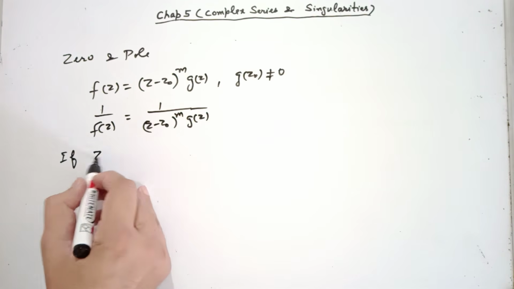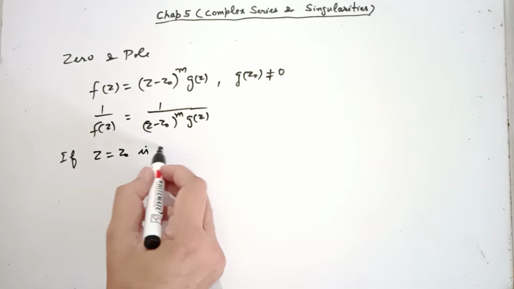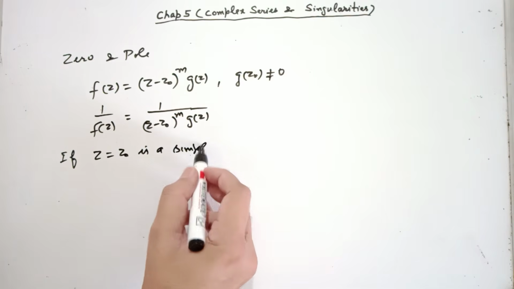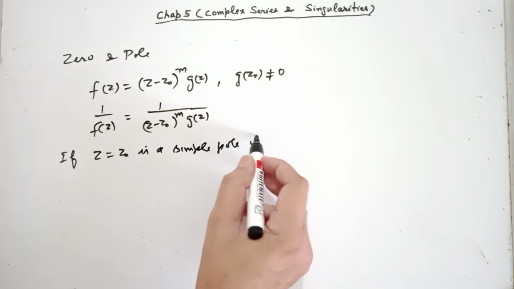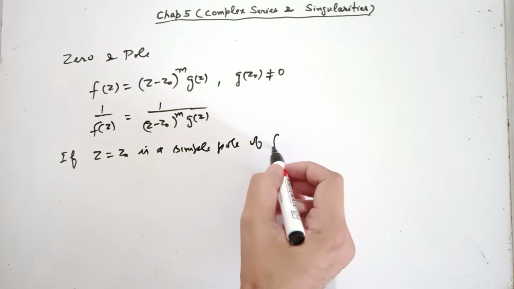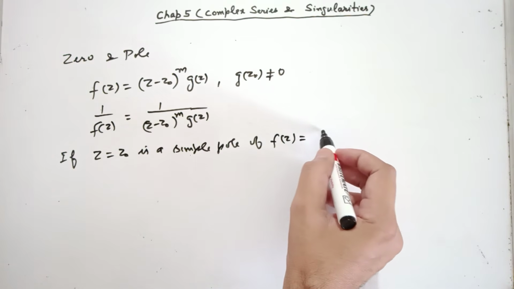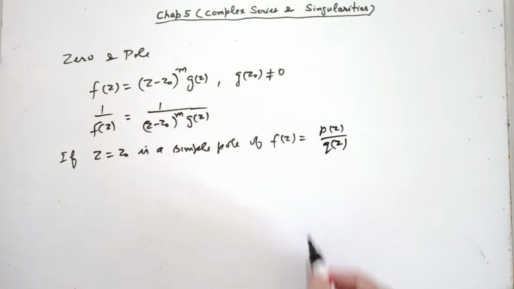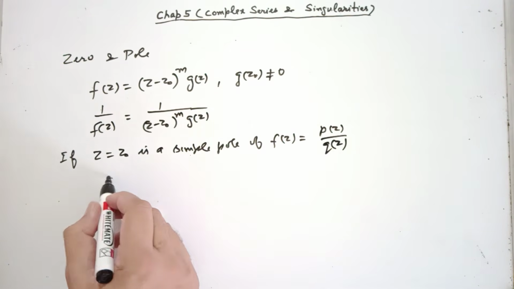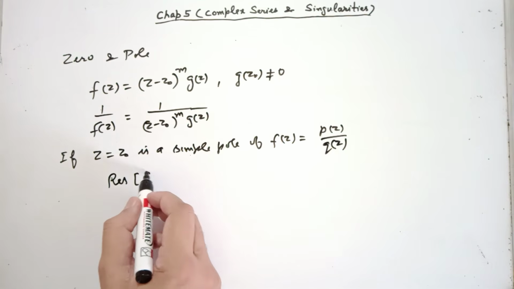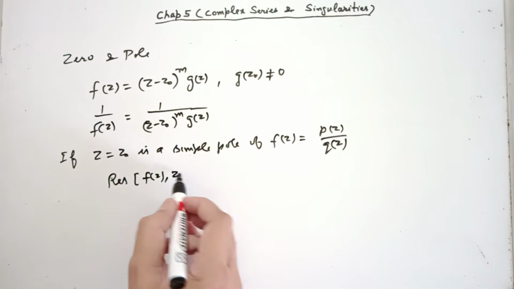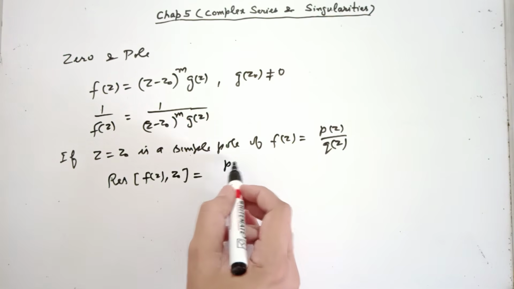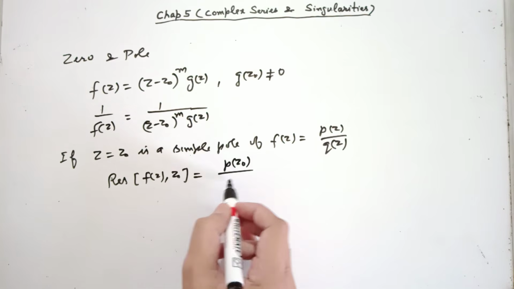If z equal to z0 is a simple pole of a function of the type p(z) over q(z), then the residue of f(z) at z0 can be obtained using this formula.